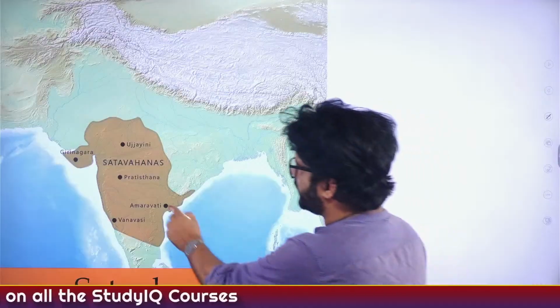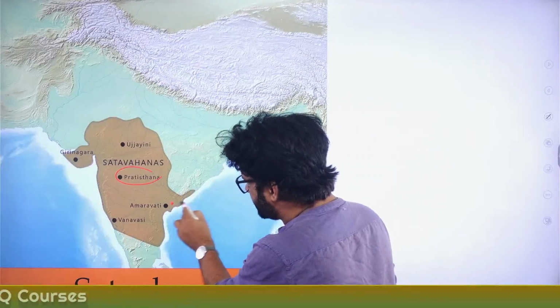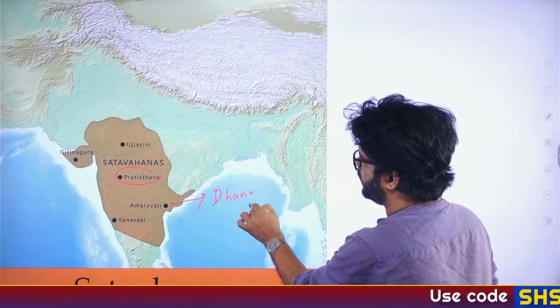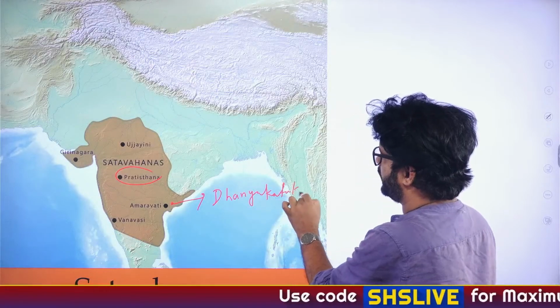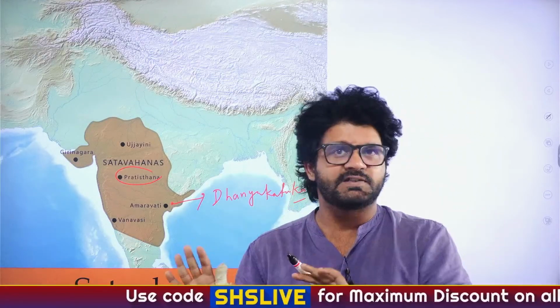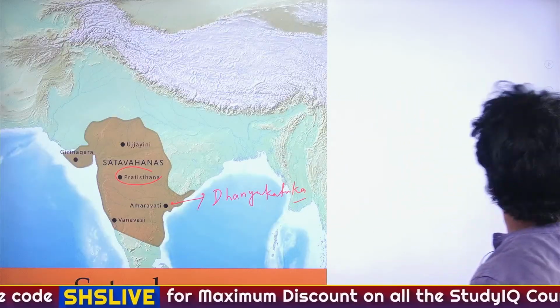Satavahanas: Pratisthana was their capital. Near Amaravati, there is a place called Dhanyakataka, and UPSC asked a question on it in 2023.